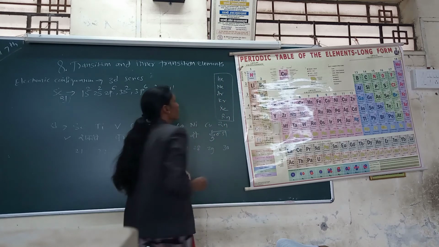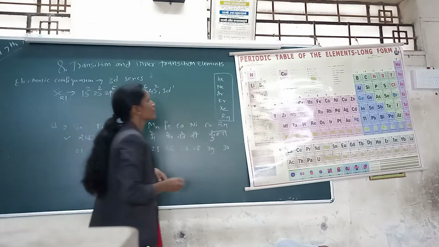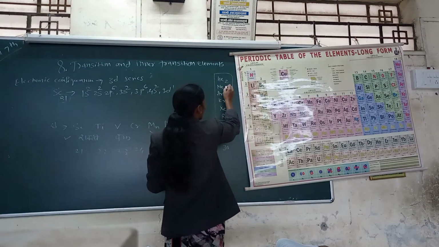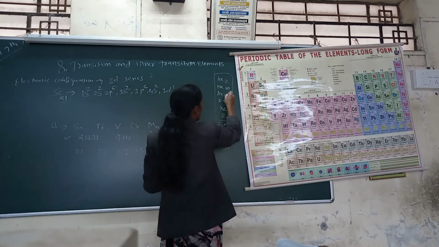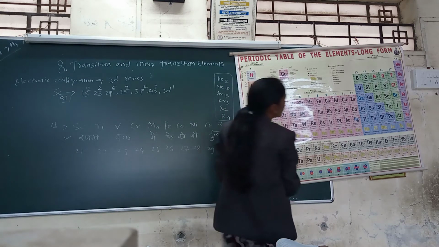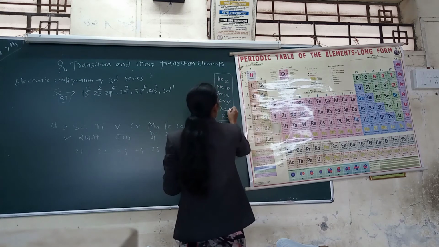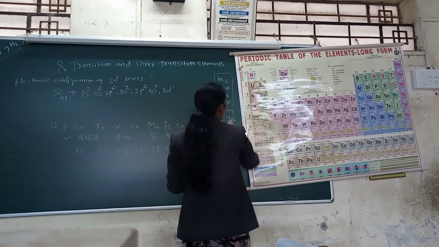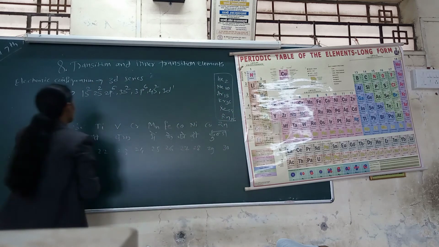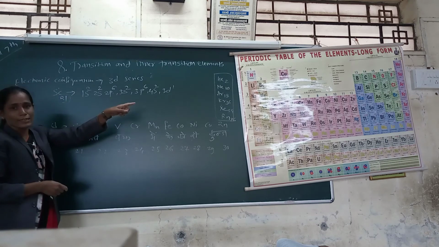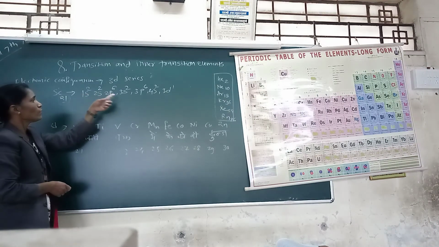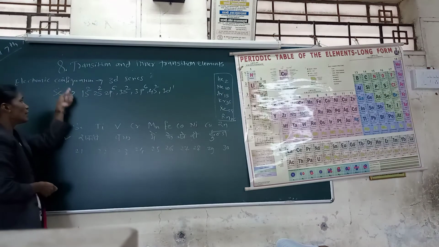These noble gases have atomic numbers 2, 10, 18, 36, 54, 86. The noble gas used for the configuration is the one with atomic number less than that of the element.